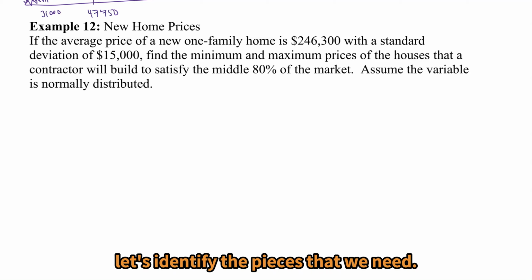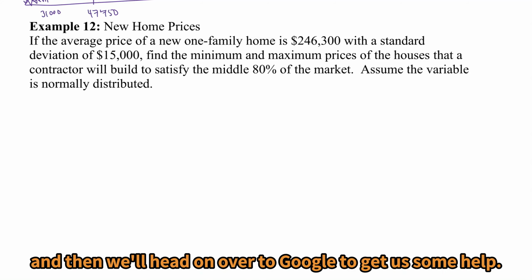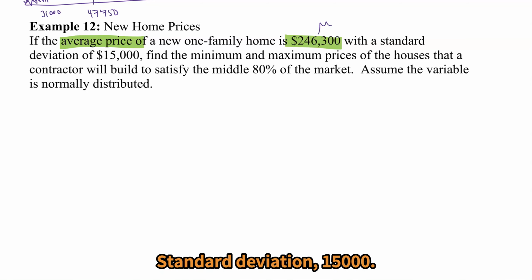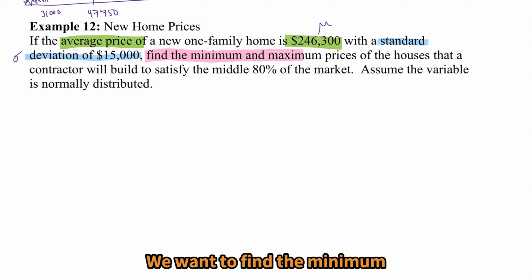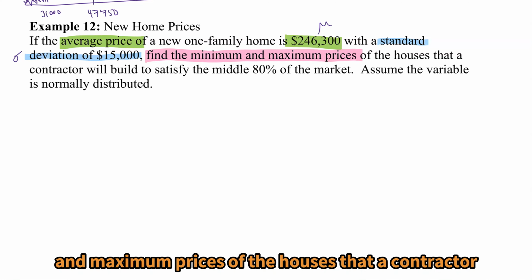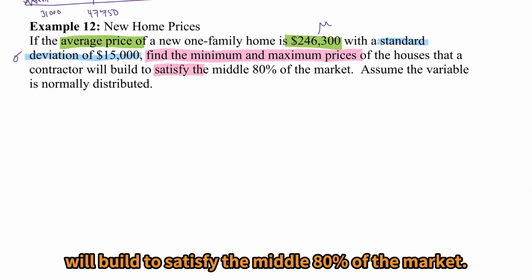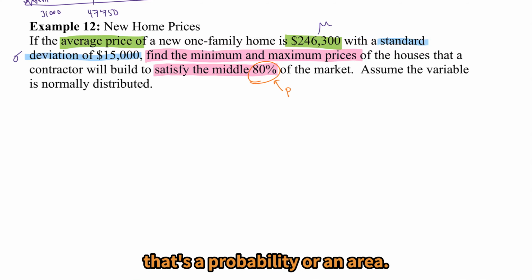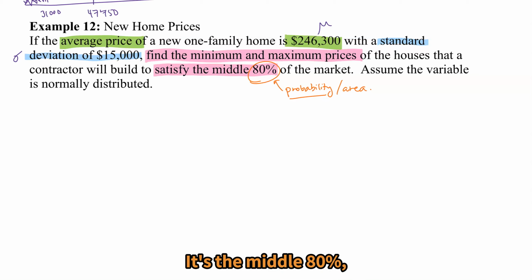So let's identify the pieces that we need, and then we'll head on over to Google to get us some help. So first, average price, $246,300, there's our mean. Standard deviation, 15,000. We want to find the minimum and maximum prices of the houses that a contractor will build to satisfy the middle 80% of the market. So this middle 80%, that's a probability or an area. And it's the middle 80%.